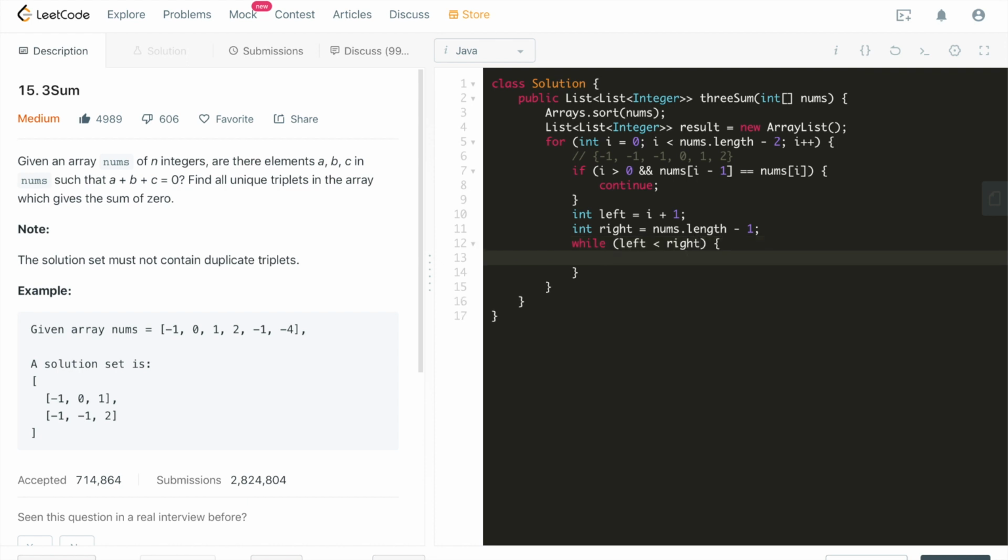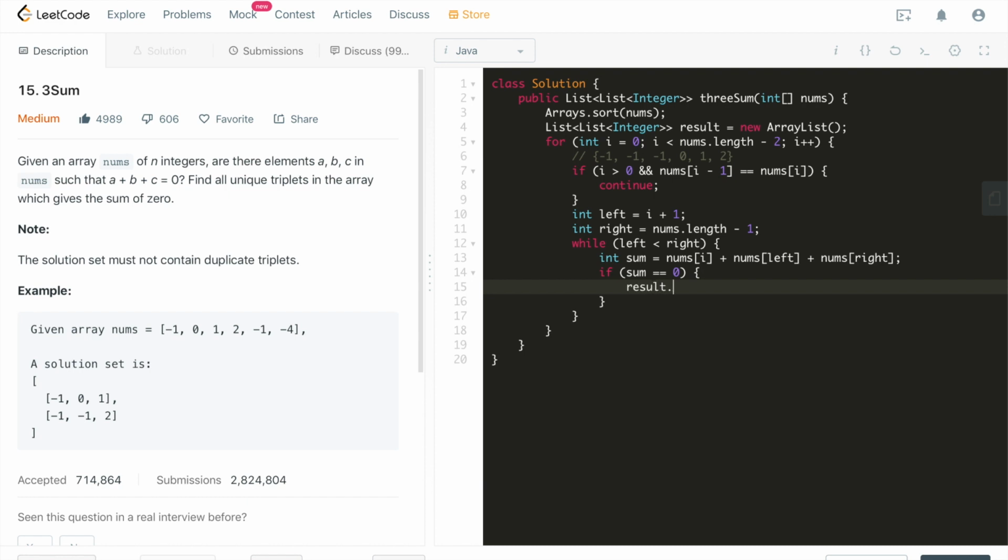While left is smaller than right, we will have a sum, checking whether all 3 pointers pointing to elements add up to 0, right? See if they add up to 0. If they add up to 0, well, that's the happy case.